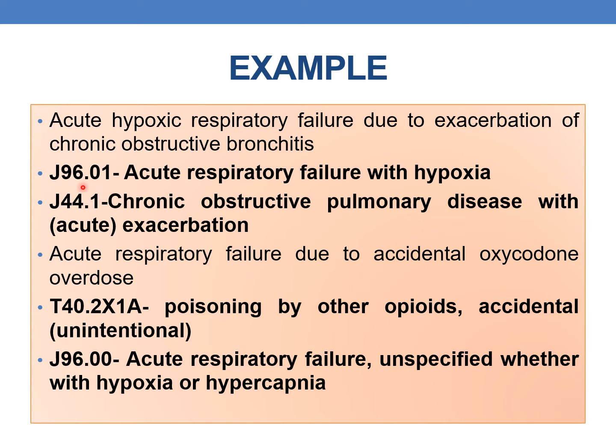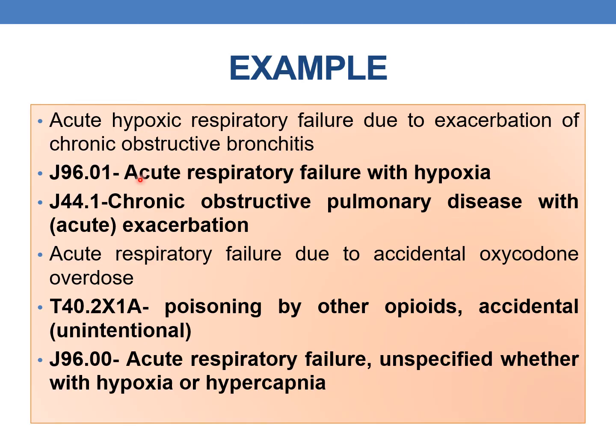J96.01 should be the PDX, that is acute respiratory failure with hypoxia, followed by J44.1, which is nothing but chronic obstructive pulmonary disease with exacerbation. We will make a separate session on the specific codes of asthma and COPD. As of now, just focus that for chronic obstructive bronchitis also, the code is J44.1, because under J44 you will find various synonyms under which chronic obstructive bronchitis is also there. We will discuss in the next session when we focus specifically on the J44 series and J45 series.